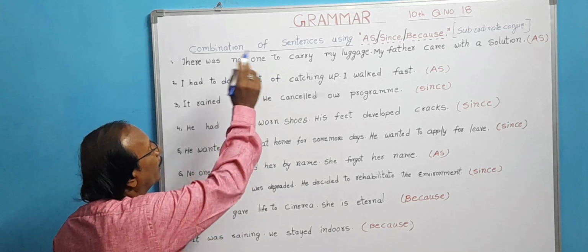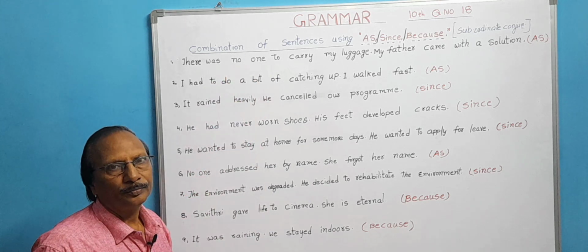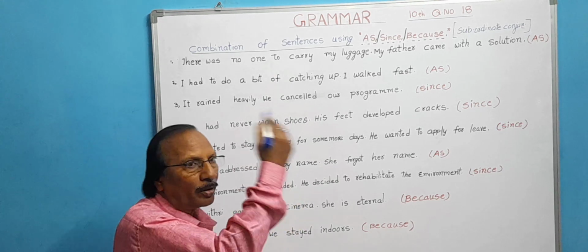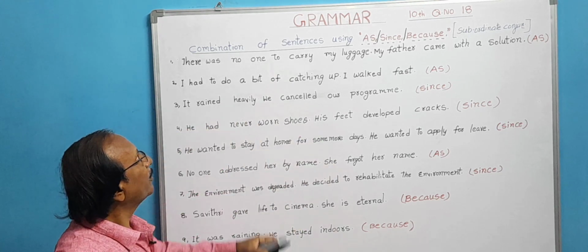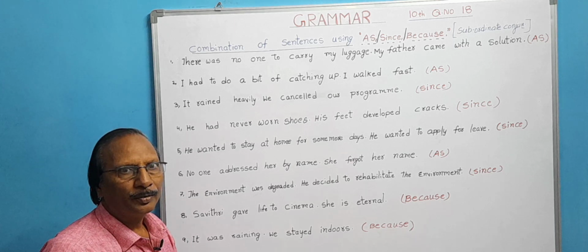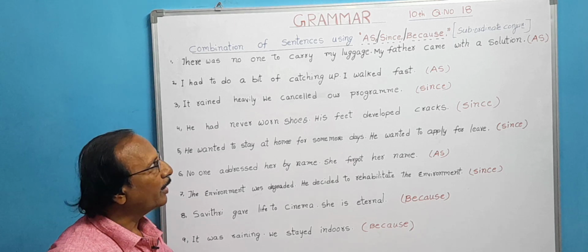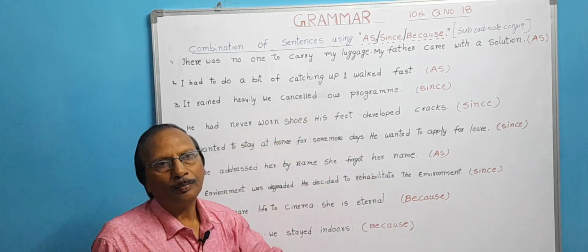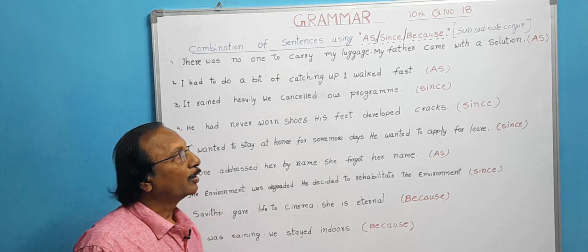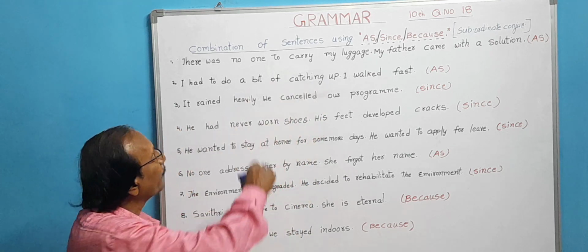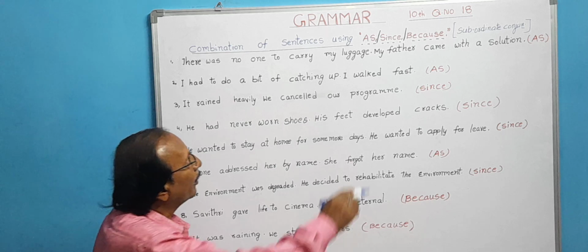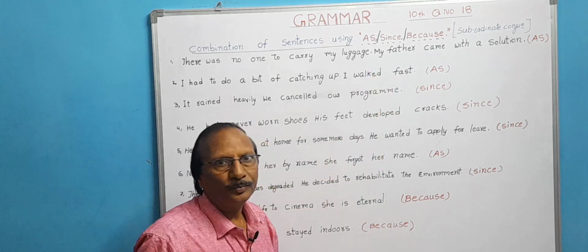There was no one to carry my luggage. That is reason. Then what happened? In case there was no one to carry his luggage, he has to give up his attempt. But here his father has come up with a solution to carry the luggage. So that is result. There was no one to carry my luggage is the reason. My father came with a solution is result.